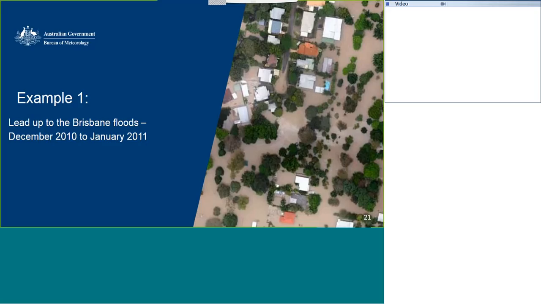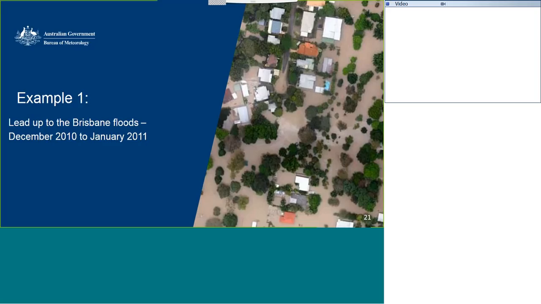Just prior to an event, the soil moisture can be used to estimate the catchment initial conditions. Instead of using the antecedent precipitation index, Australian Landscape Water Balance soil moisture can be used to estimate initial loss. Engineers Australia now recommend this method in Australian rainfall and runoff. Soil moisture estimates from the Landscape Water Balance are also used for initial losses for the Bureau, water utilities and across the wider industry.